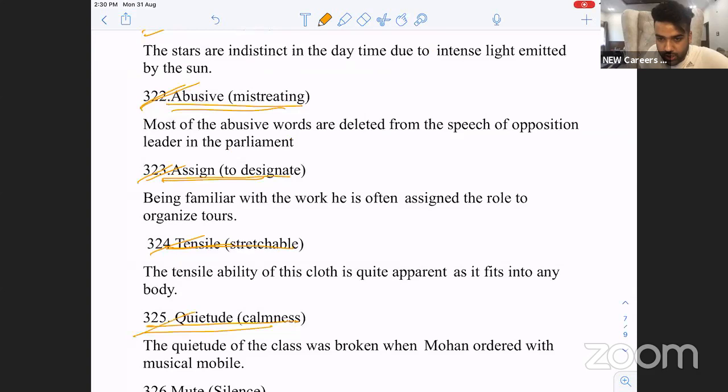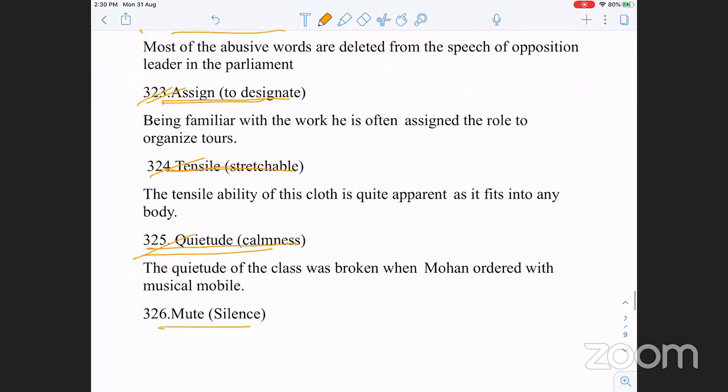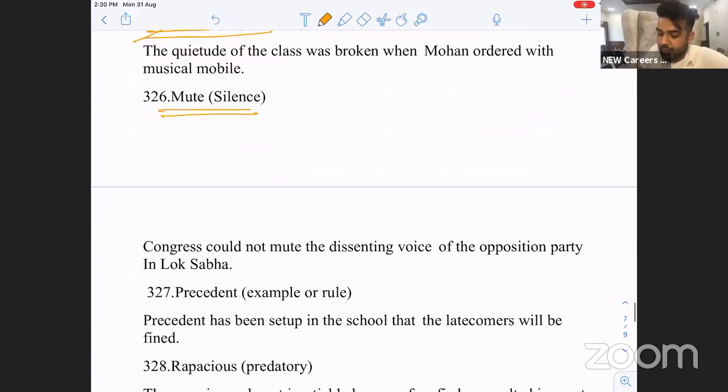Is everybody clear or not? Yes, sir. Mute is silence, to not speak. Precedent, to set an example. You should be a precedent to your younger ones. This is said to elder children: become an example.